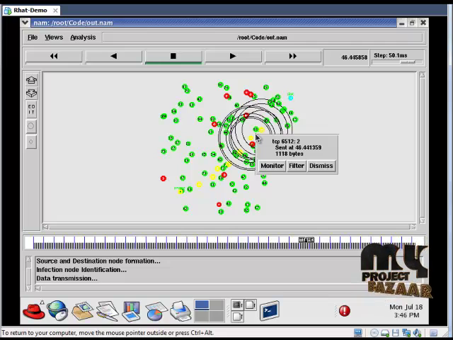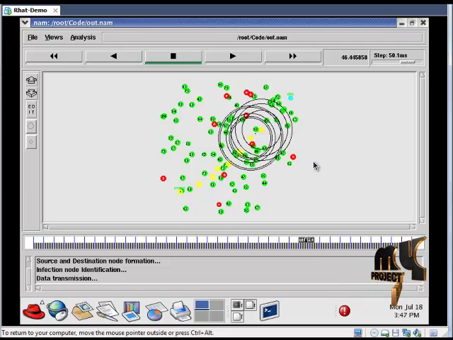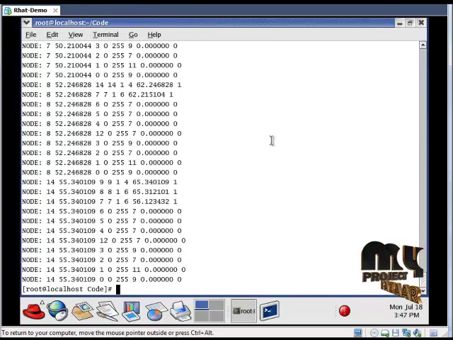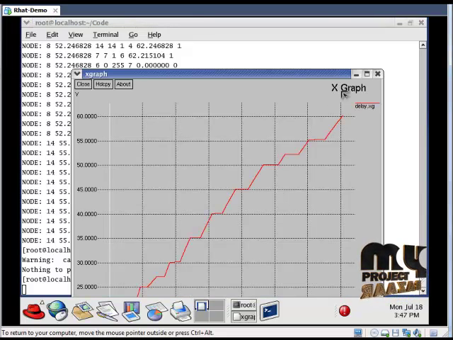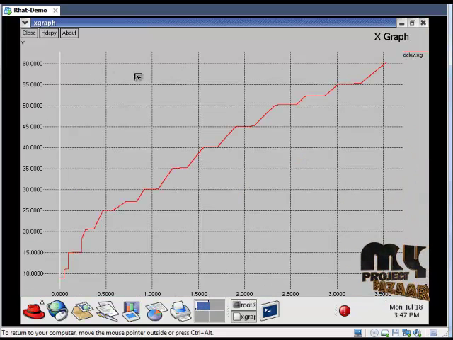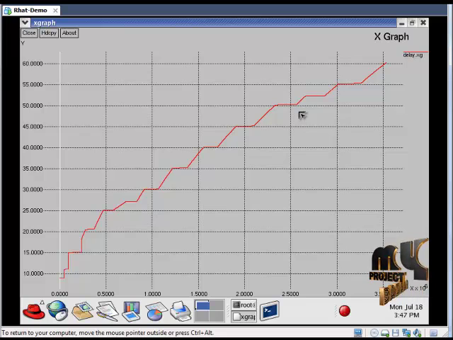These dotted lines represent the TCP connection. For identifying the performance evaluation of our proposed scheme, type xgraph delay.xgraph. This is our proposed delay graph.